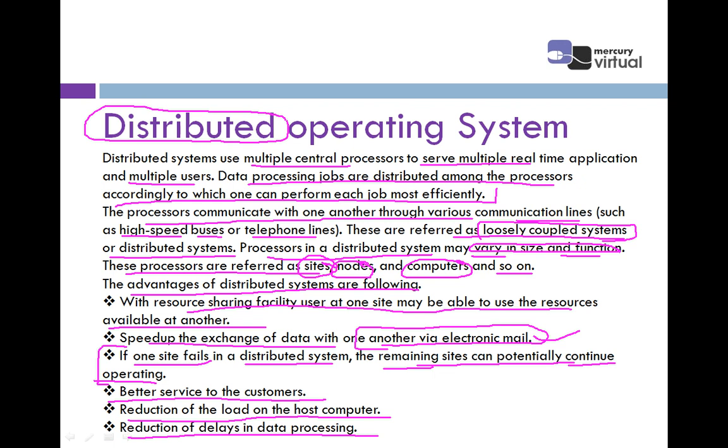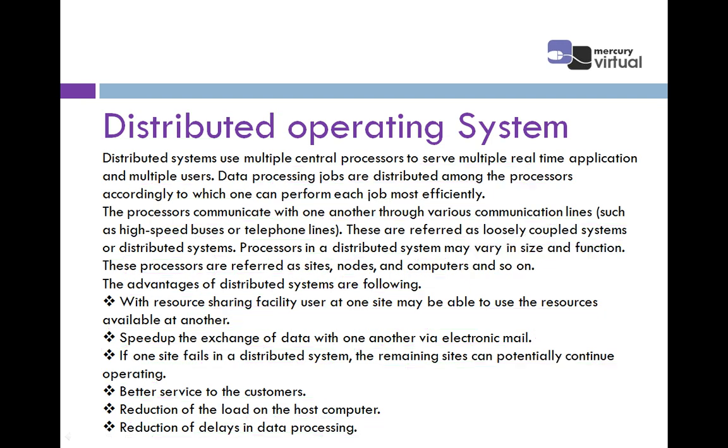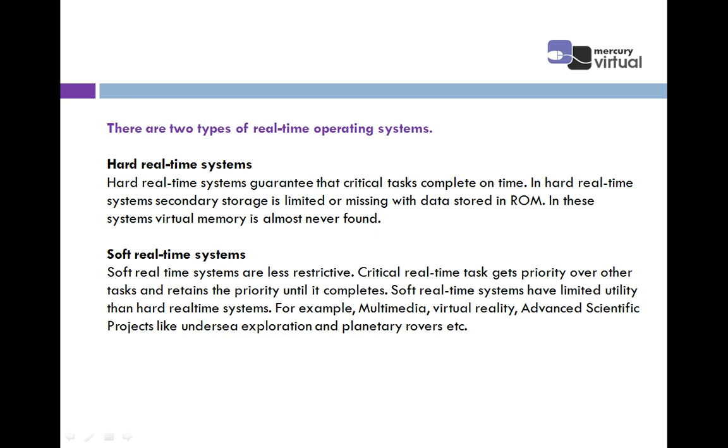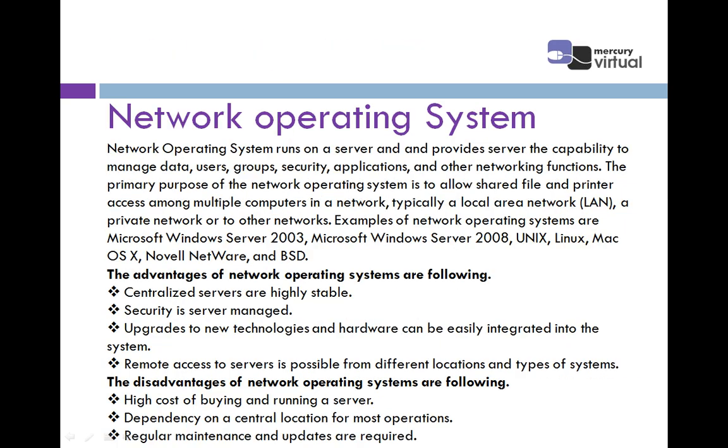Right. Now this is the distributed operating system, and there are different names for the processor, that is sites, nodes, and computer. Another operating system is the network operating system. As the name advises, network operating system means there is some network, and if we are using the network, that is done by the network operating system.